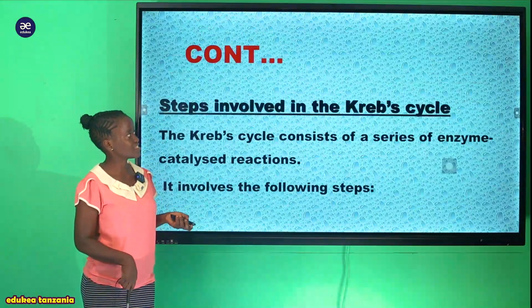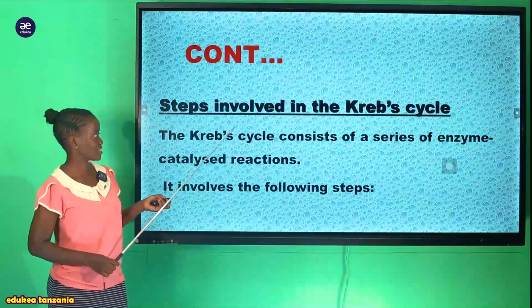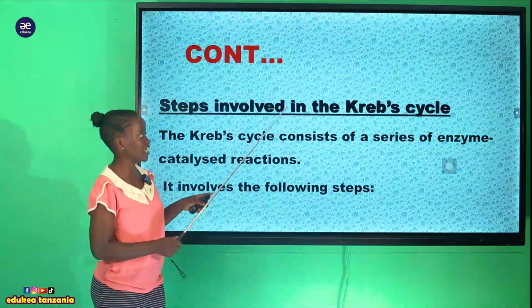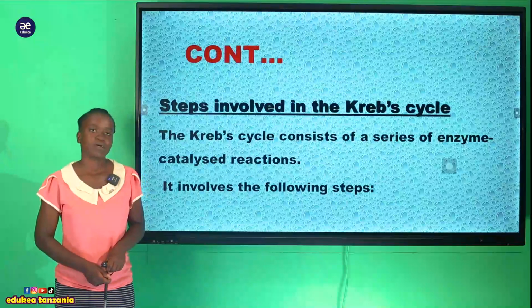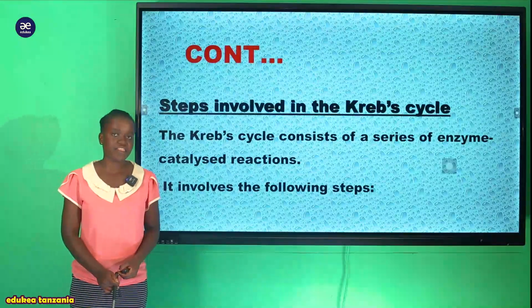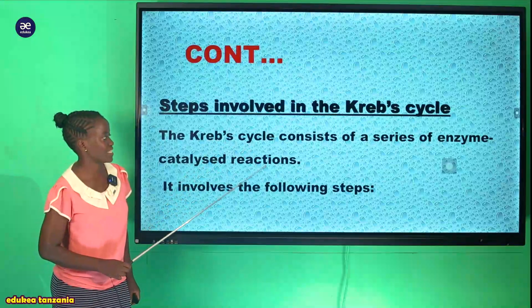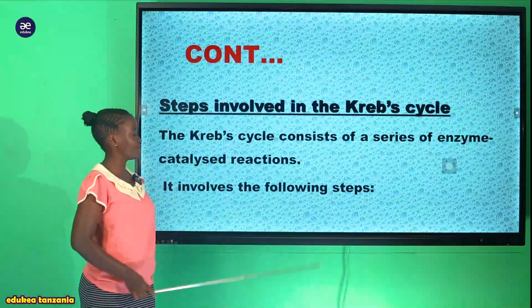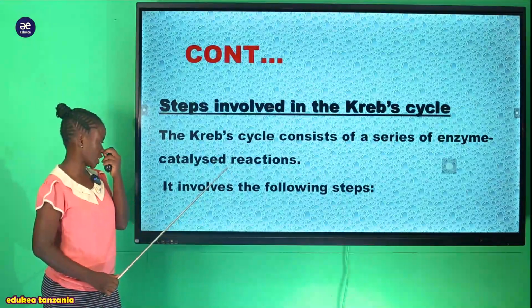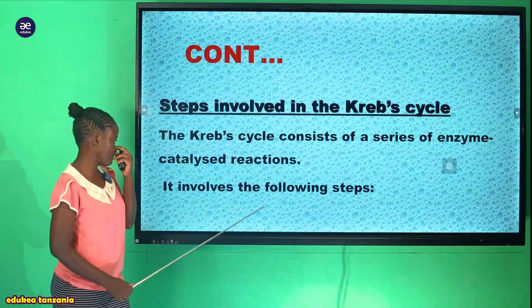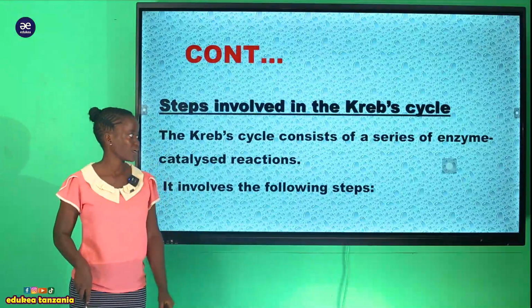So in this stage now let's discuss the steps involved in the Krebs cycle. The Krebs cycle consists of a series of enzyme-catalyzed reactions, so it involves the following steps.